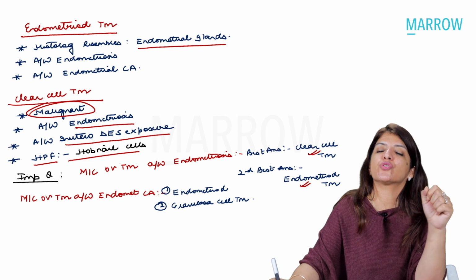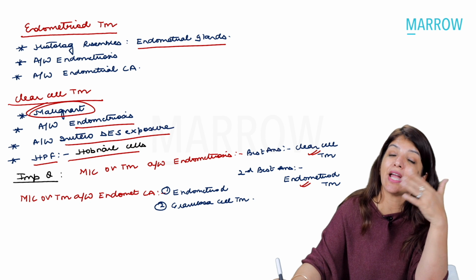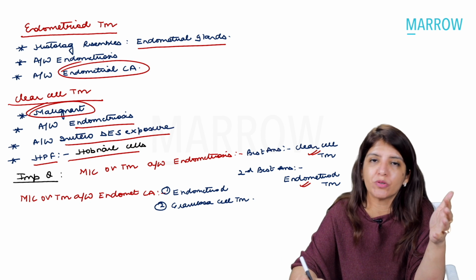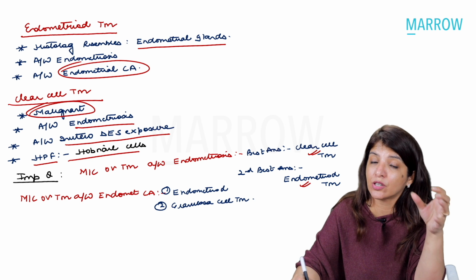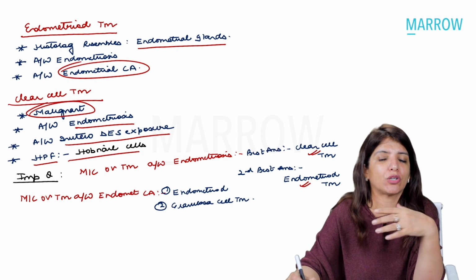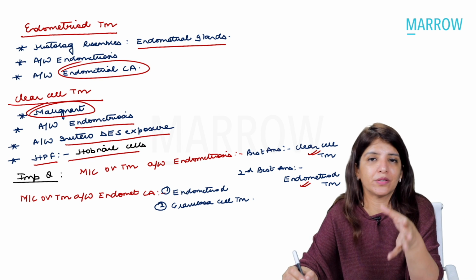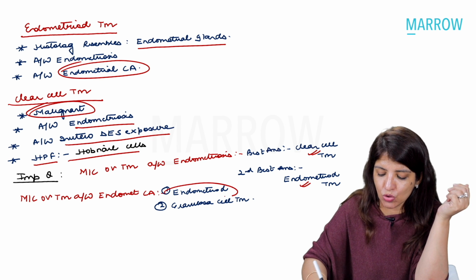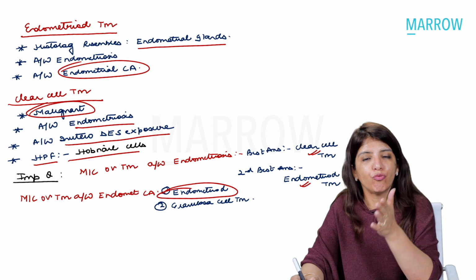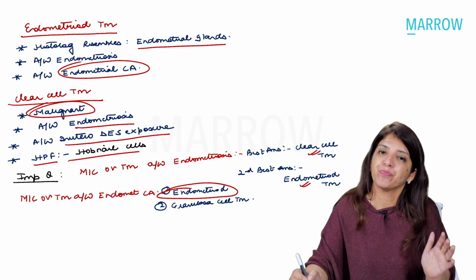But if someone asks you the most common tumor associated with endometrial cancer, one over here we've seen is endometrioid tumor, and another one is granulosa cell tumor. Please remember that epithelial cell tumors are always more common than the granulosa cell tumors. So endometrioid tumor is the most common ovarian tumor associated with endometrial cancer, followed by granulosa cell tumor.